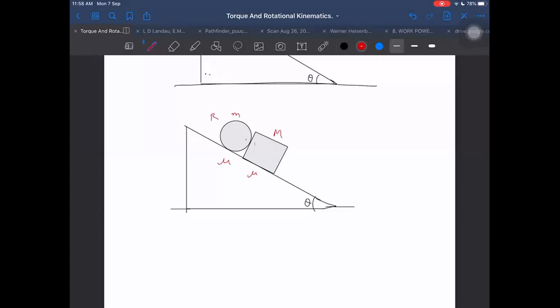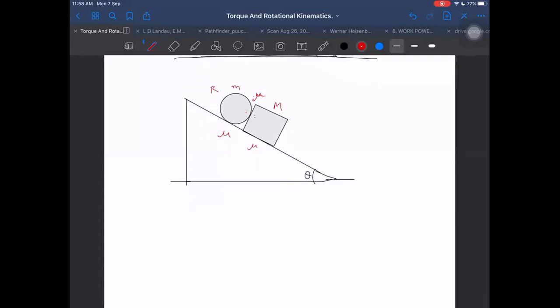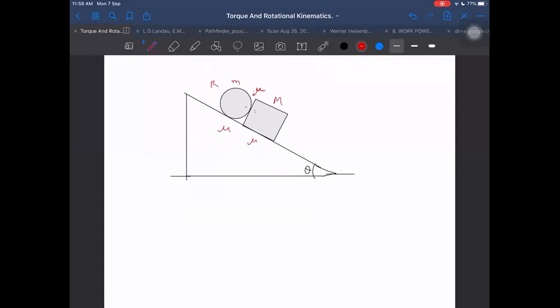Should I take that also as mu, or mu1, mu2? What do you want, easier or complicated? If it is complicated, then I can take all different. Let us take mu everywhere. Easy I am taking. Okay, sir, everywhere mu.